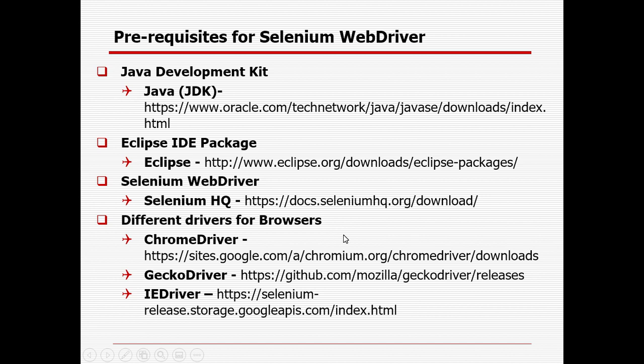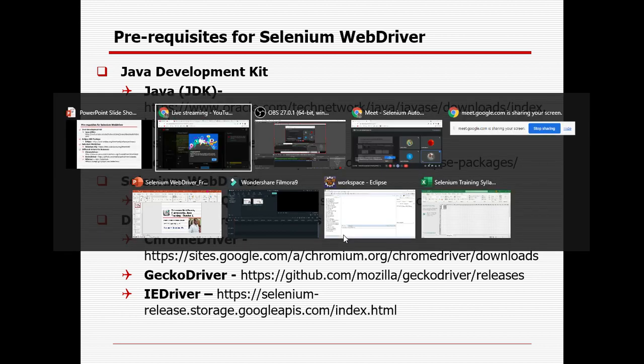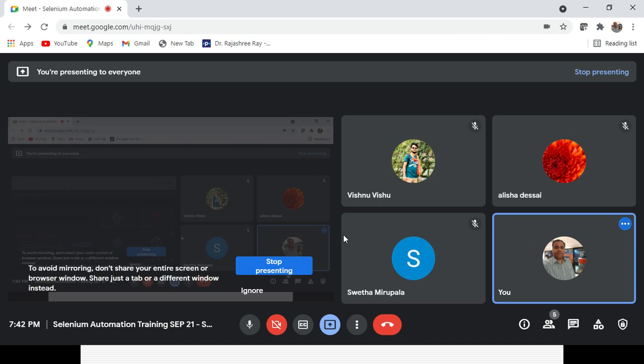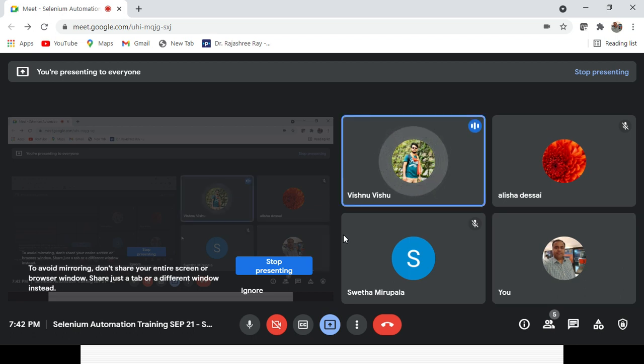I'll let you know how you can install it one by one and how you can develop your first script with the help of Selenium WebDriver. So any questions so far? Is it fine? Are you able to understand? Yes. Alisa, are you good?